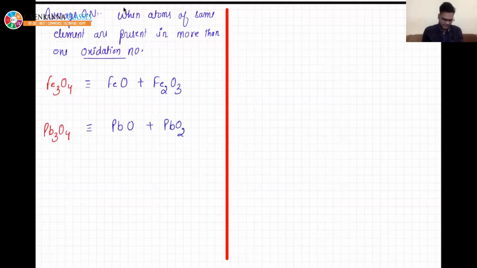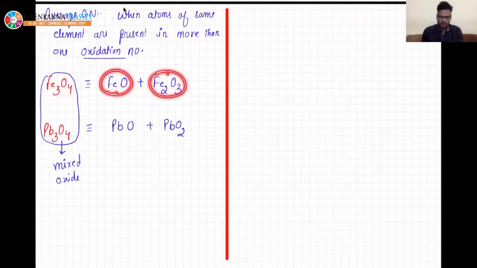So these two are examples of mixed oxides. Each mole of Fe3O4 contains 1 mole of FeO and 1 mole of Fe2O3. If you calculate the oxidation number, in FeO it is +2 and in Fe2O3 it is +3.